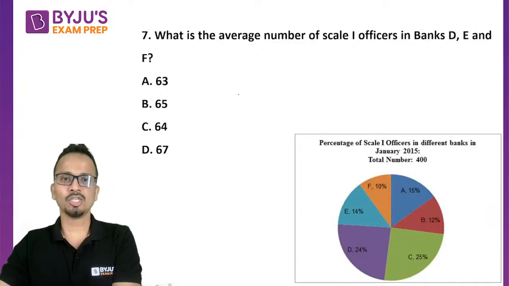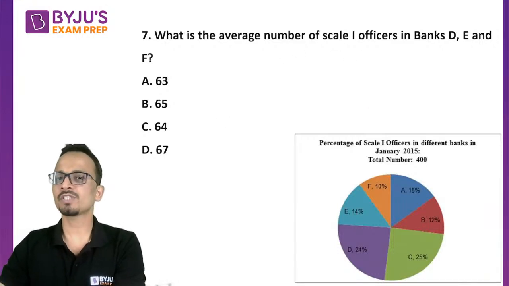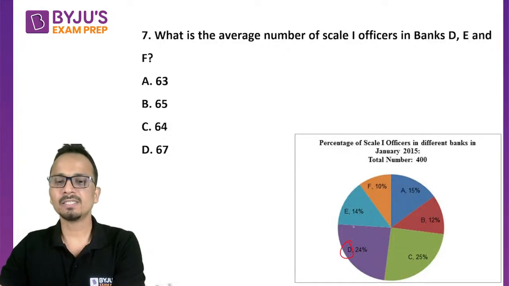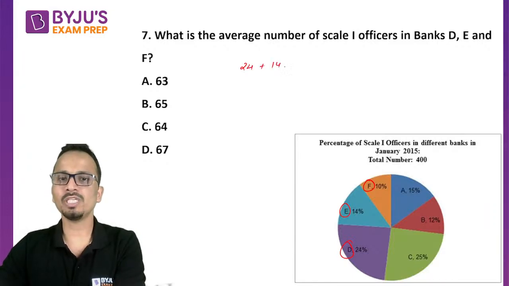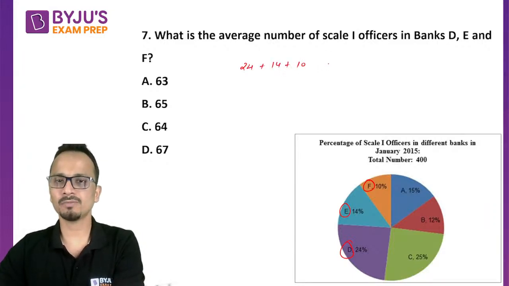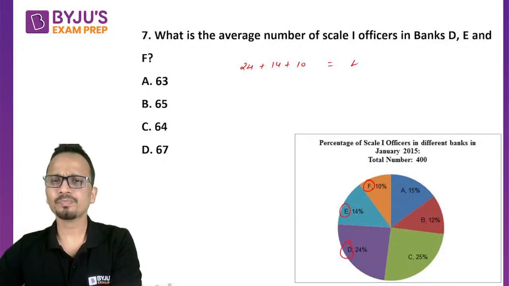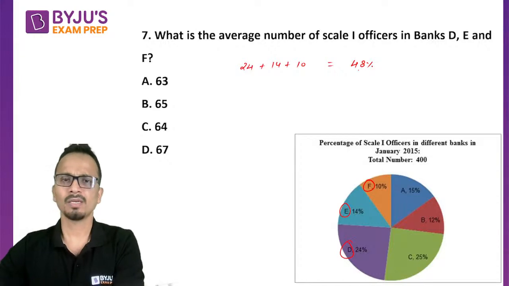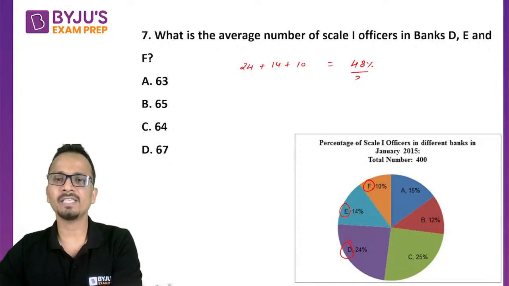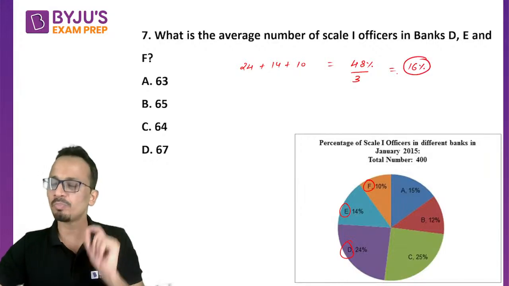All right. So they are talking about the average number of scale 1 officers in banks D, E, and F. Their percentages are 24%, 14%, and 10%. So the sum here is equal to 48%. Now to calculate the average, I'll divide this value by 3. So it will come out to be 16%. So 16% will be the average percentage.